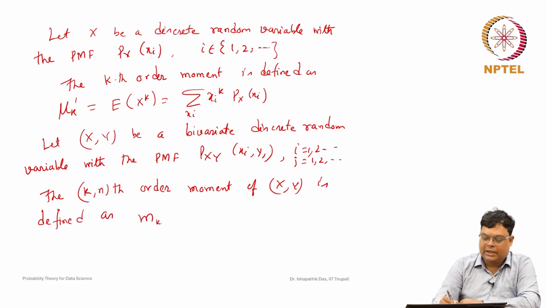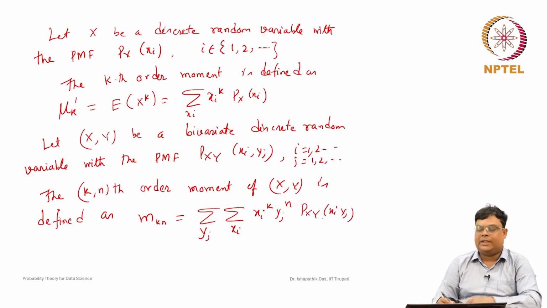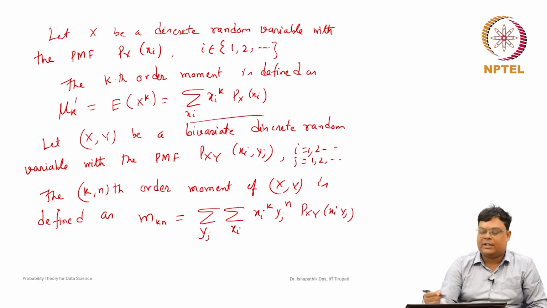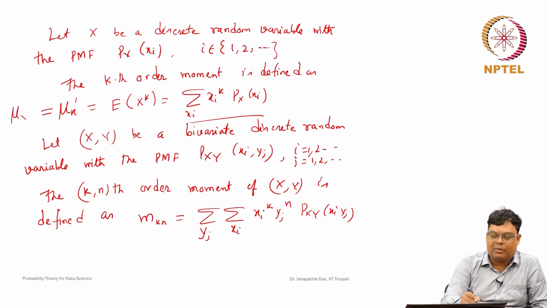so here the notation is m_kn. For k, n positive integers, m_kn is nothing but, because it is a discrete random variable, summation over all the values x_i it can take, summation over all the values y_j it can take, then x_i to the power k, y_j to the power n, P_XY of x_i, y_j. So, you can see that this is just the extension to the bivariate random variable cases.